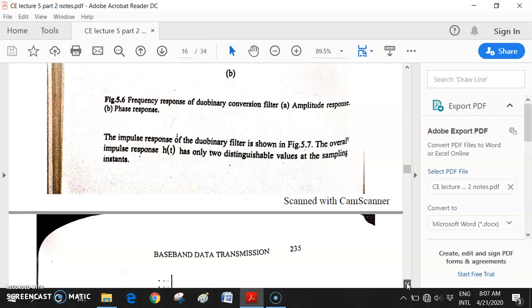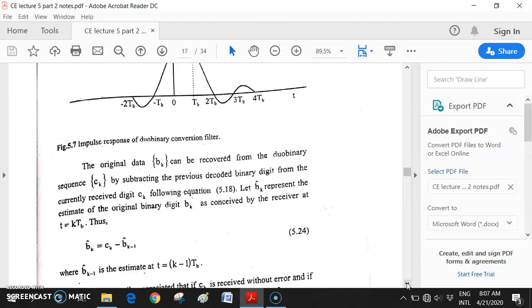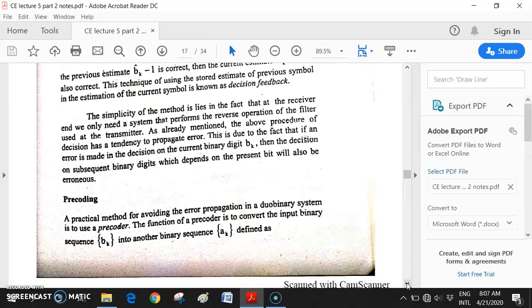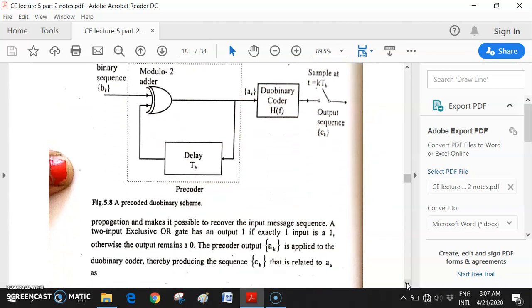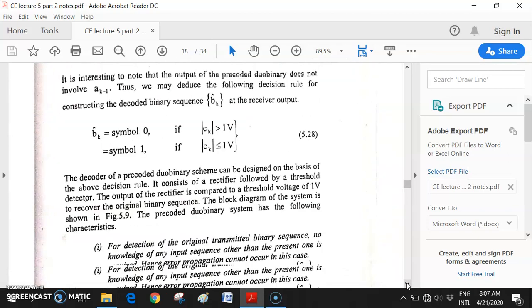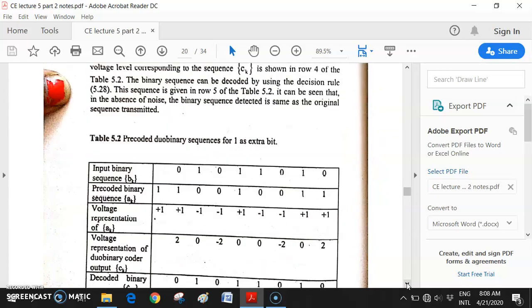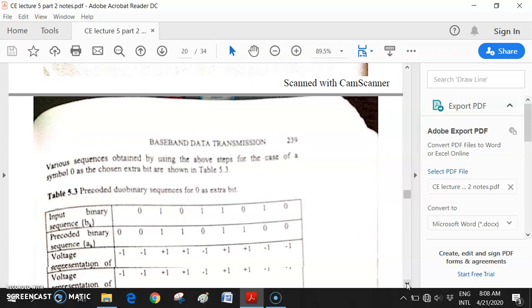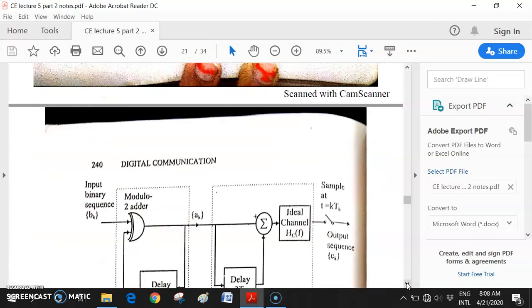If you are interested to know how things are happening, you can go through those extra parts. I will not be discussing all those things on a general platform. Better I will follow the syllabus first. In your syllabus there is modified duobinary signaling. So these are the extra stuff.